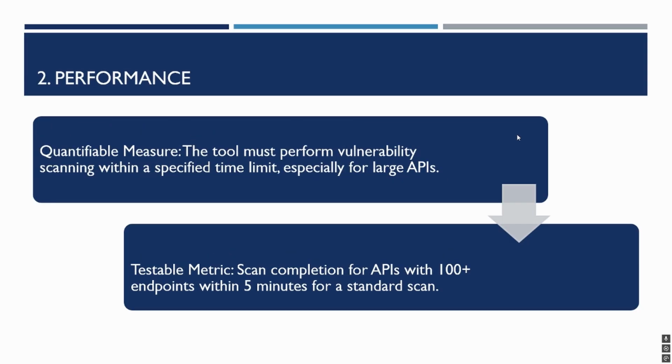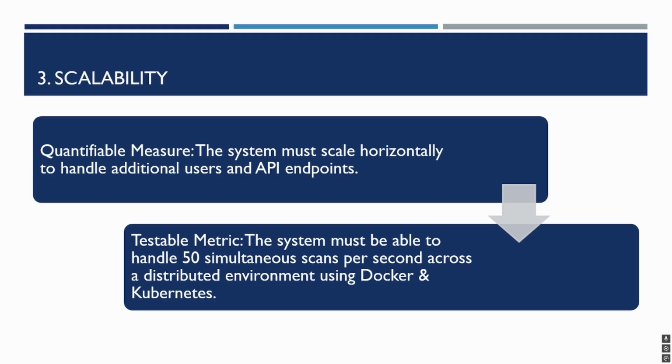Performance. We prioritize fast scanning for large APIs to enable swift identification of vulnerabilities, ensuring the tool can handle large-scale environments efficiently. Scalability. APIs and their environments scale quickly in today's cloud-based infrastructure. Our solution is built to scale horizontally using Kubernetes and microservices, meeting the needs of growing systems.